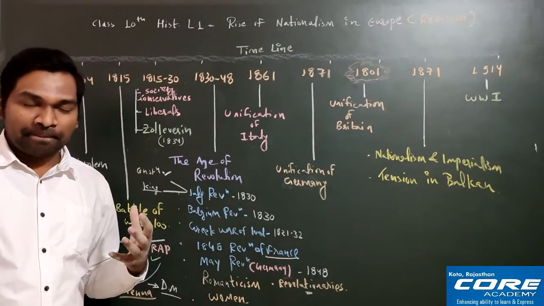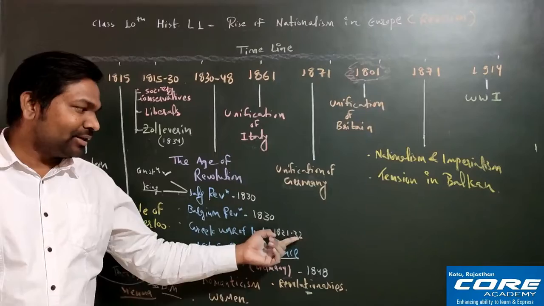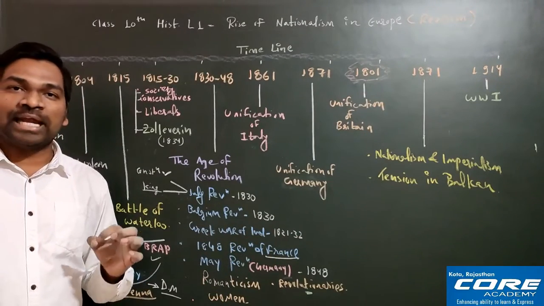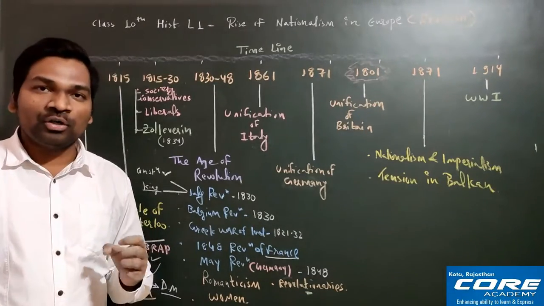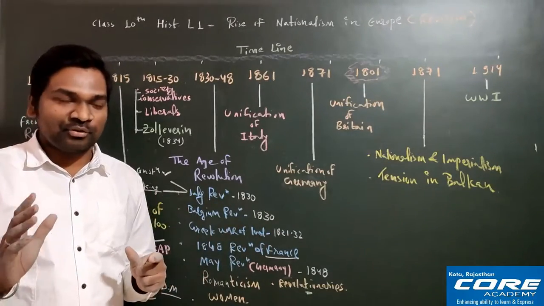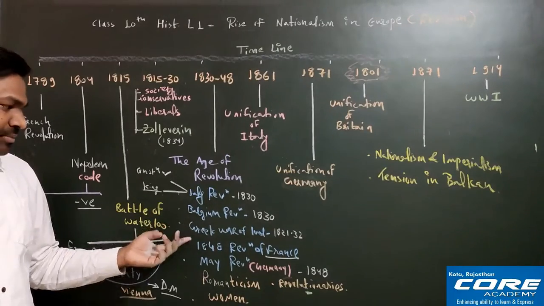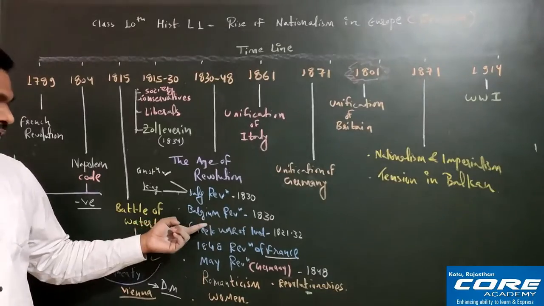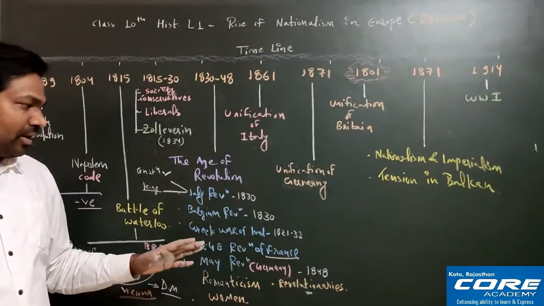with their support, Greece got independence from the Ottoman Empire in 1832, through one treaty which is called the Treaty of Constantinople. So what is the name of the treaty? The treaty name is Treaty of Constantinople, which took place in 1832. I think I am very clear to all of you. Once again I am repeating, this is a very important question, that is why I am repeating here. It comes for 3 marks directly in the board examination. So the Greek War of Independence started from 1821 and lasted up to 1832.